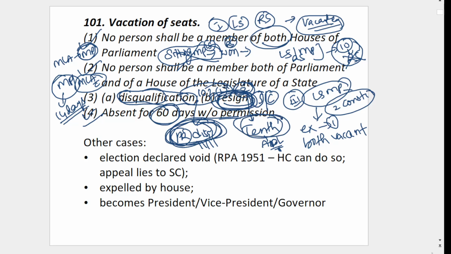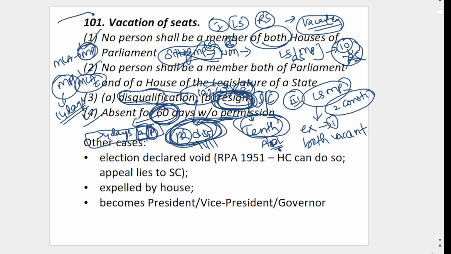You can also be disqualified by the President under the 10th Schedule. Of course, you can resign also, and then you have to vacate. Then if you are absent for 60 days without permission, you also have to vacate your seat. However, while calculating the 60 days, if the House is adjourned or prorogued for more than 4 days consecutively, that period you will not count. This is only a small fact to remember.